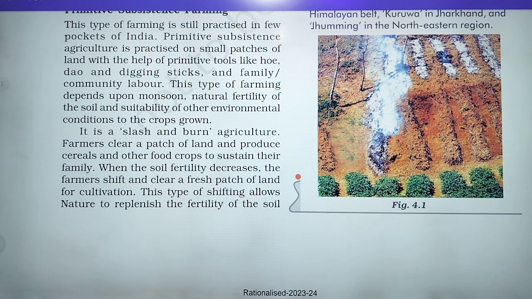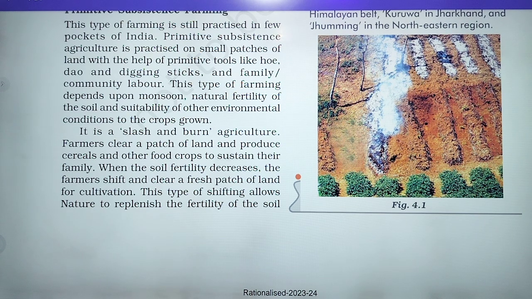It means when the soil fertility decreases, when the soil is not able to produce crops, the farmer shifts and clears a fresh patch of land for cultivation. And here it is also given that this is a type of shifting, and that's why it is also called shifting cultivation.